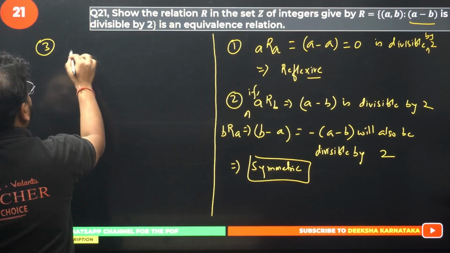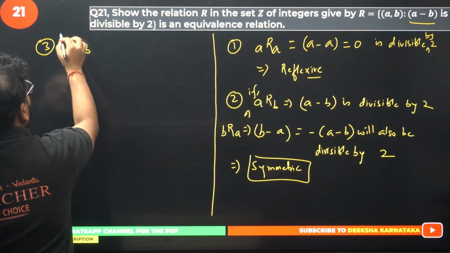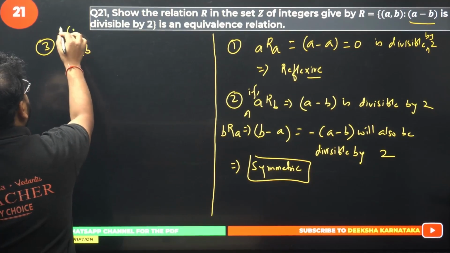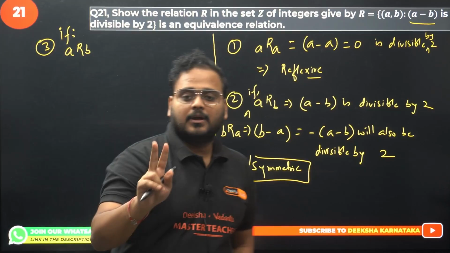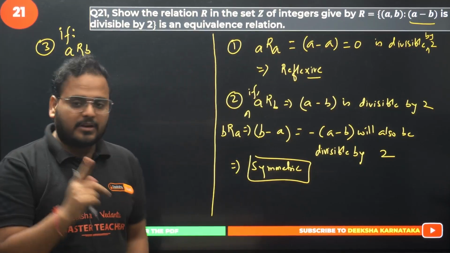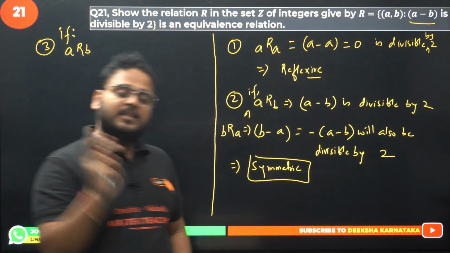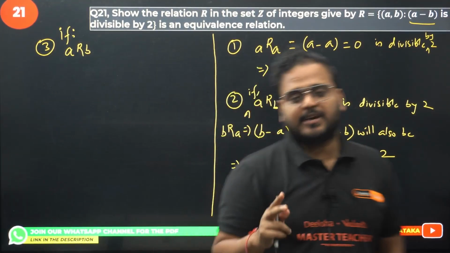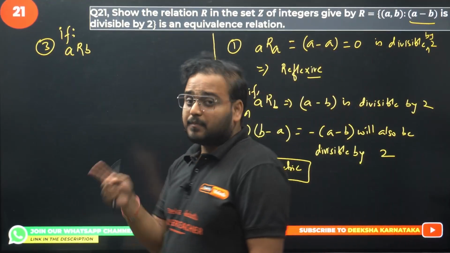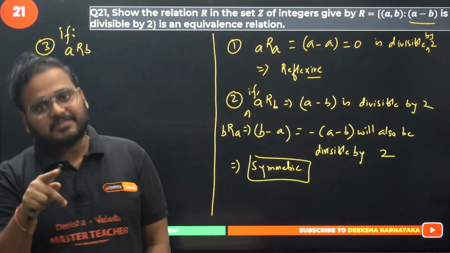Now the last one, which is transitive. Check. If I have aRb, this is again an if statement. In this case, there are two if statements. In case of symmetric, we have only one, if aRb. But in the case of transitive, we have two if statements, aRb and bRc, then aRc should be true.